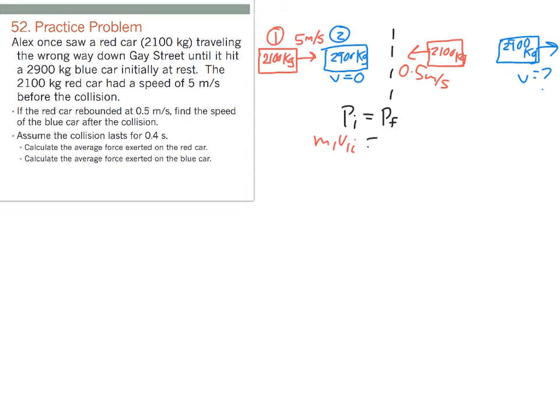After the collision, we're going to have both objects moving. So we're going to have the mass of object 1 times its final velocity is going to be one component of our final momentum, and then we're going to have the mass of object 2 times its final velocity.